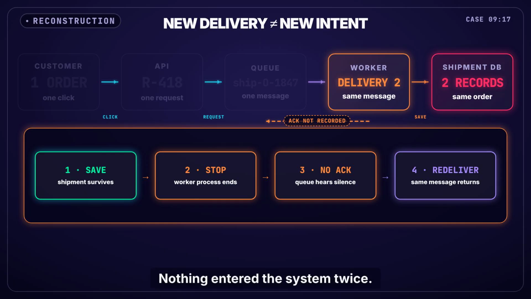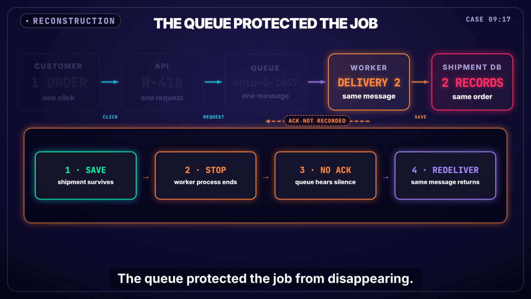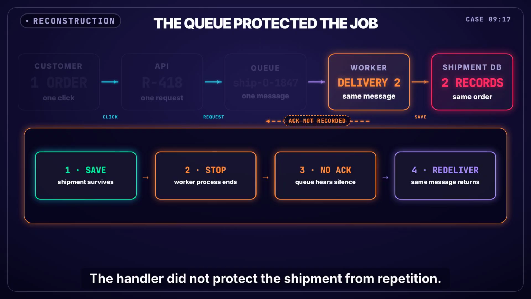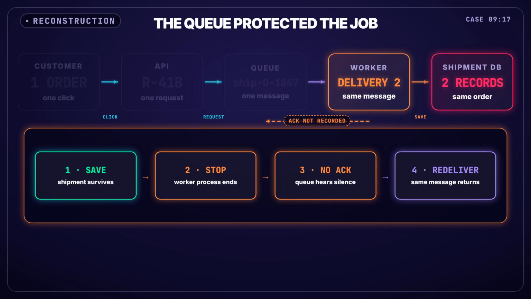Nothing entered the system twice. Finished work was performed twice. A new delivery was not new business intent. The queue protected the job from disappearing. The handler did not protect the shipment from repetition.